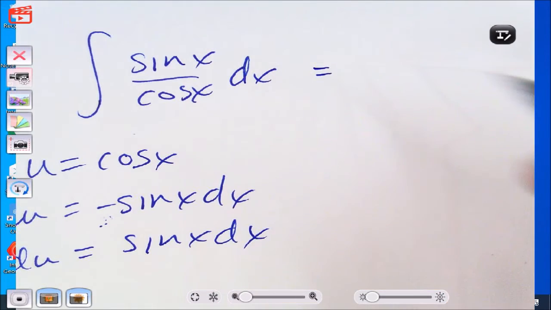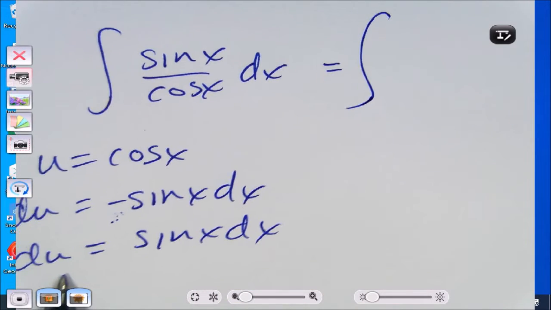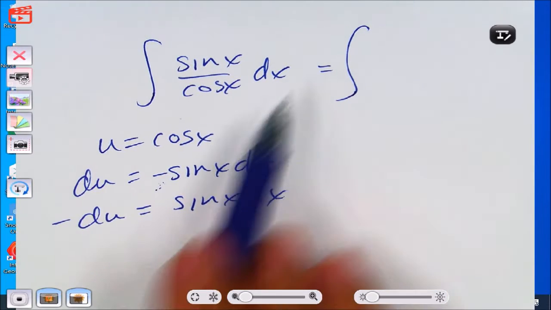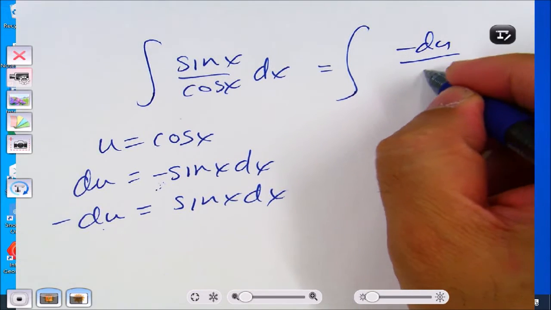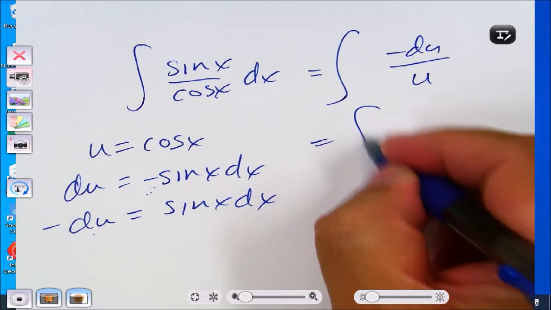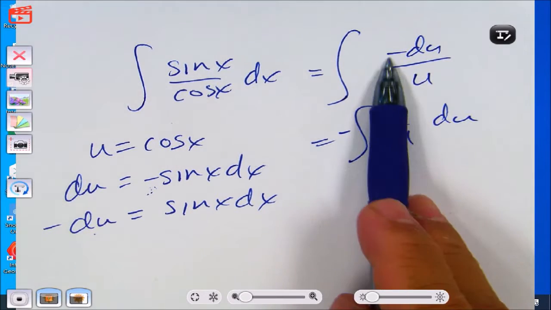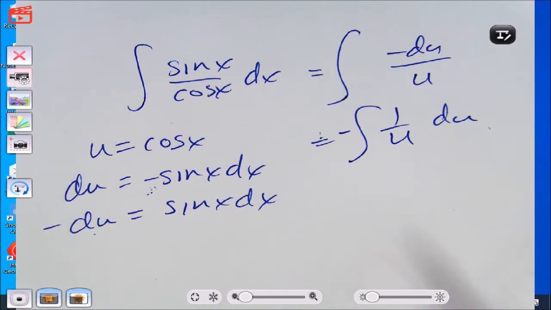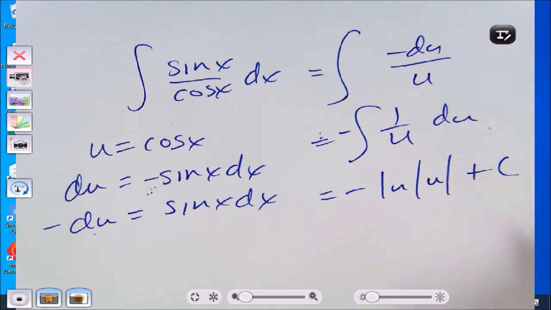Now I'm going to do the substitution. I'm replacing sine x dx with negative du, so it's negative du over u. That's the same thing as 1 over u with the negative outside. So I took the negative outside, and du over u is the same as 1 over u. You agree with that? So that's negative natural log of the absolute value of u plus c.